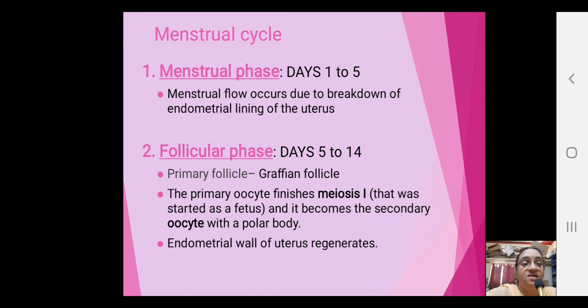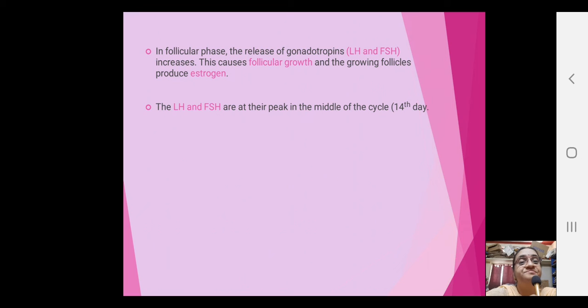Here the division is unequal and it forms the secondary oocyte, which is very small, and the polar body, which is large. The endometrial wall of the uterus degenerates.